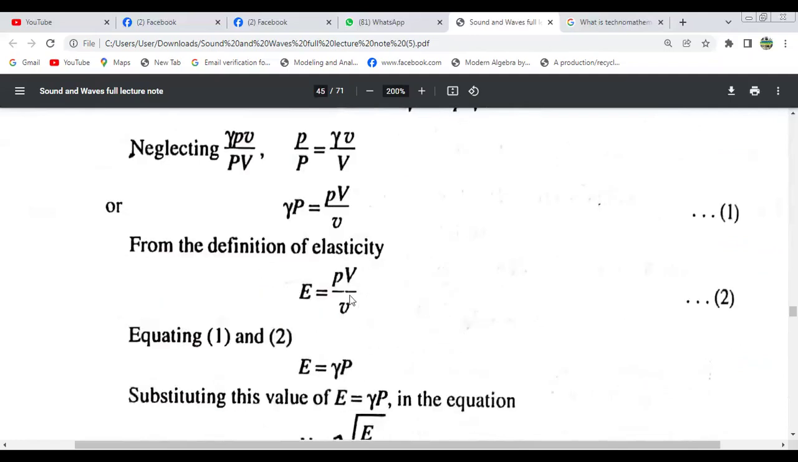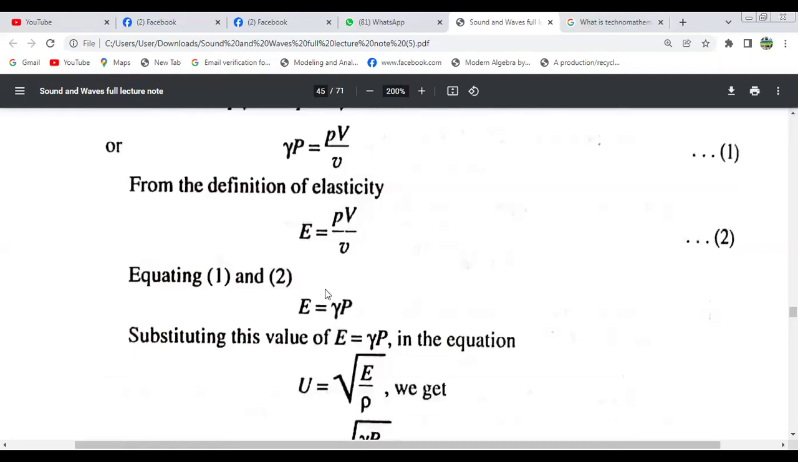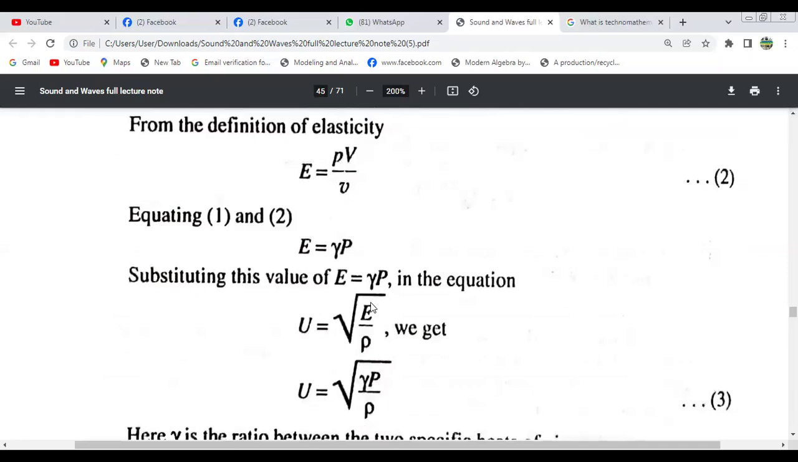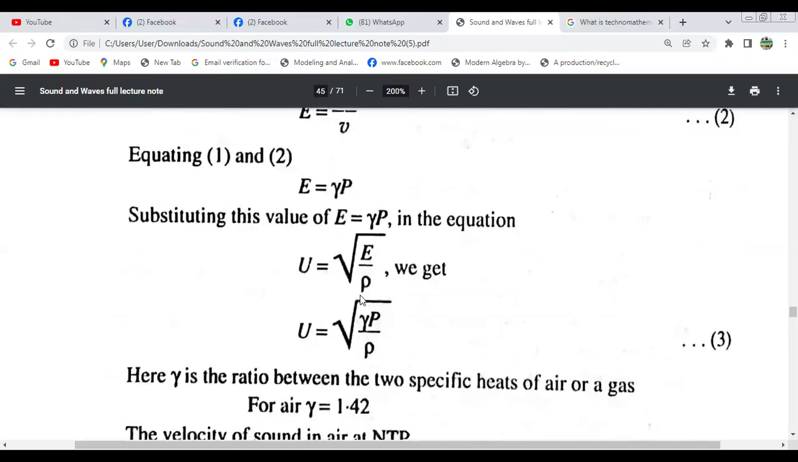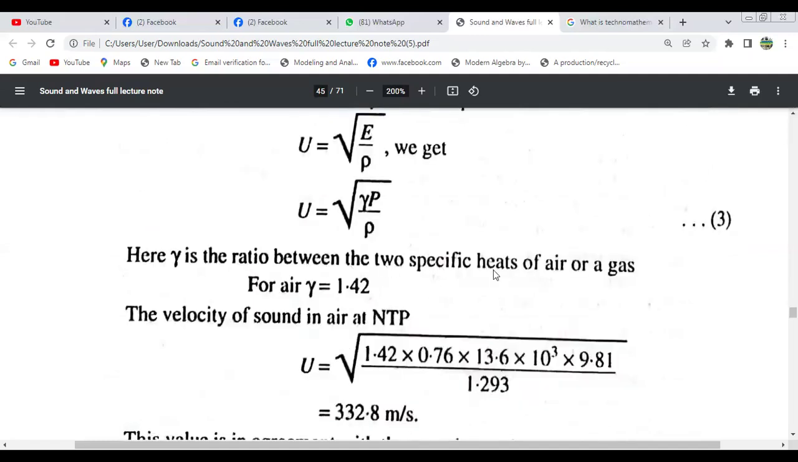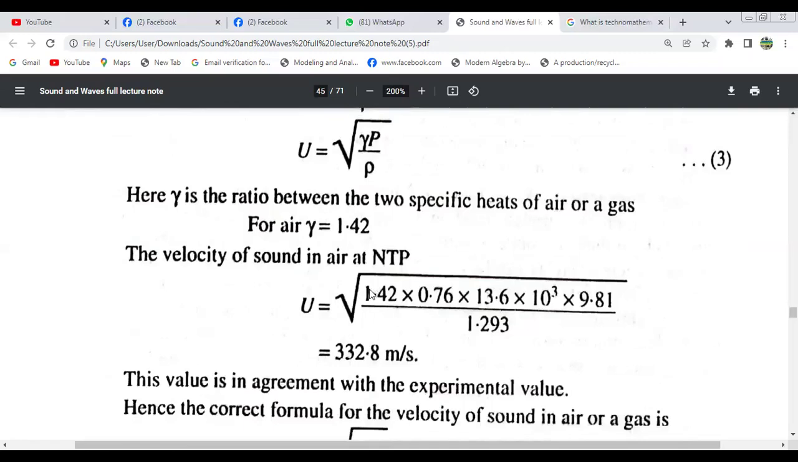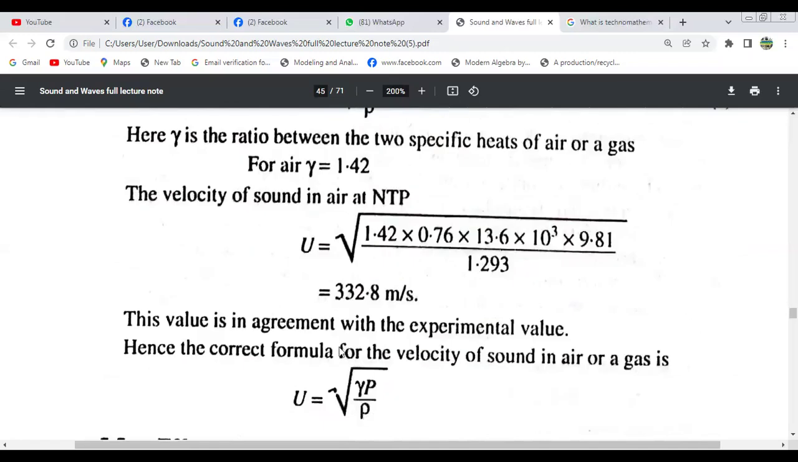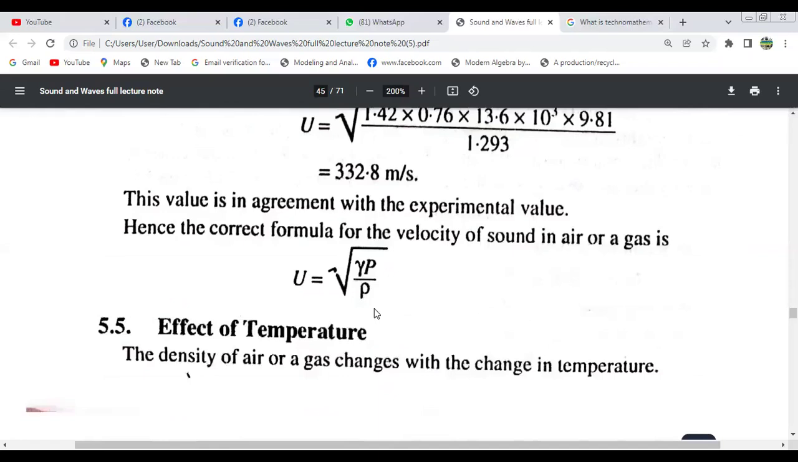From the definition of elasticity, we get this. So equating equation 1 and 2, we get E equals gamma P. Substituting this value E equals gamma P in the equation u equals root over E by rho, we get this. Here gamma is the ratio between the two specific heats of air or gas. For air, gamma equals 1.42. Now the velocity of sound at normal temperature will be 332, which is in agreement with the experimental value. Hence the correct formula will be this.